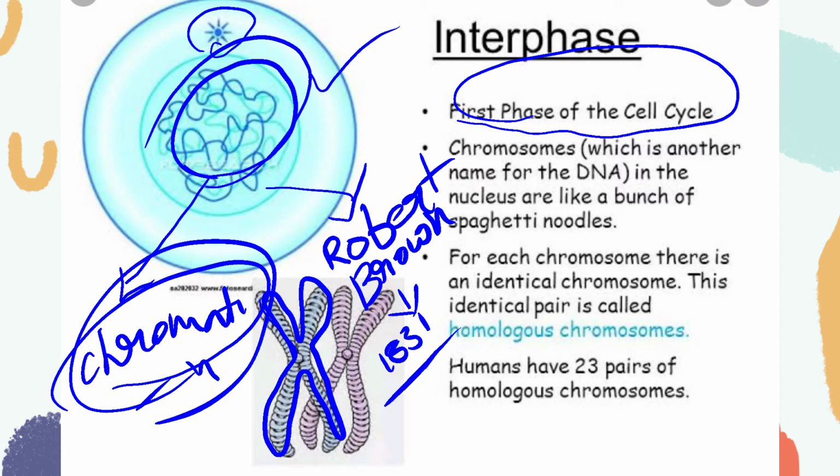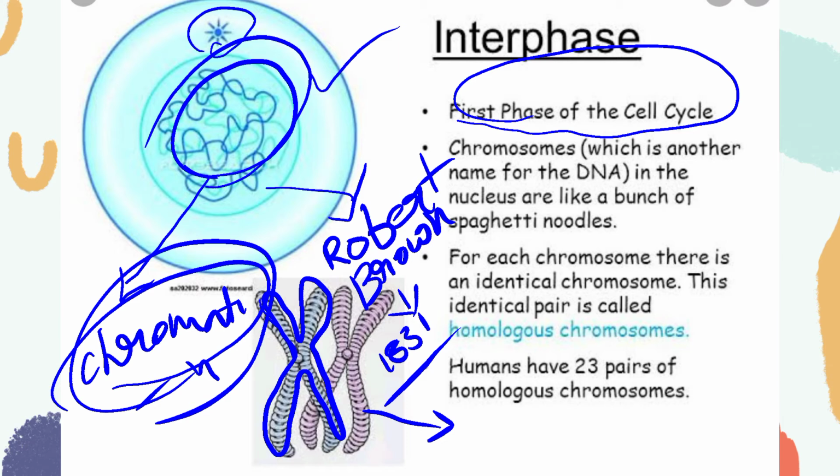This chromatin is made up of DNA, and the chromosome is also called the storehouse of DNA. In this figure, both the chromosomes are identical to each other.